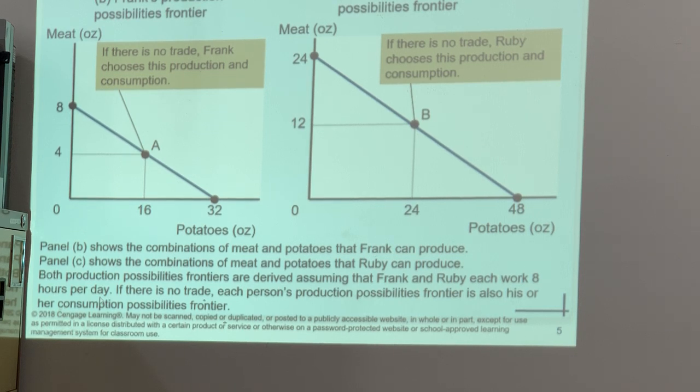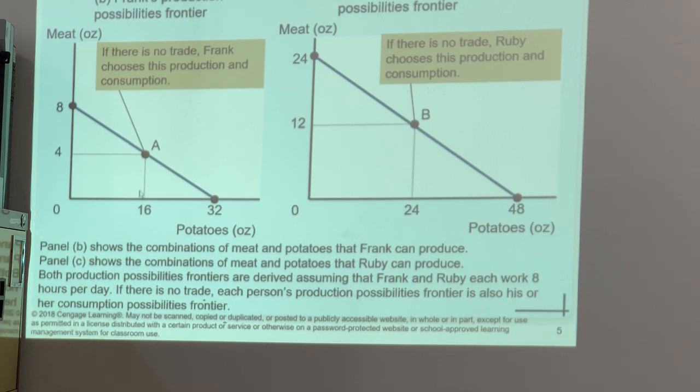So if there's no trade, each person's production possibilities frontier is also his or her consumption possibilities frontier. What it means is that Frank can produce somewhere between these 2 points on this line. They're not going to produce anything below this line because it's not going to be efficient.